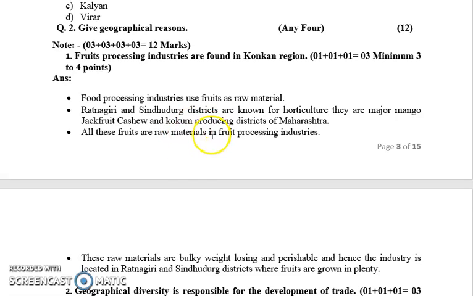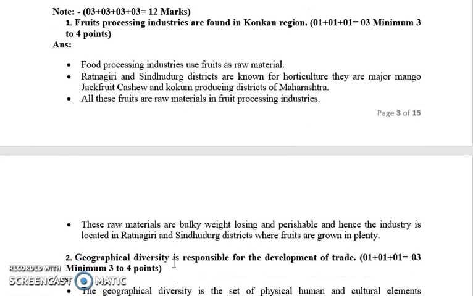Because of that, these types of materials are very bulky, they lose their weight, they are very perishable, and they don't last for a longer period of time. So because of that, these industries are placed in the region itself.